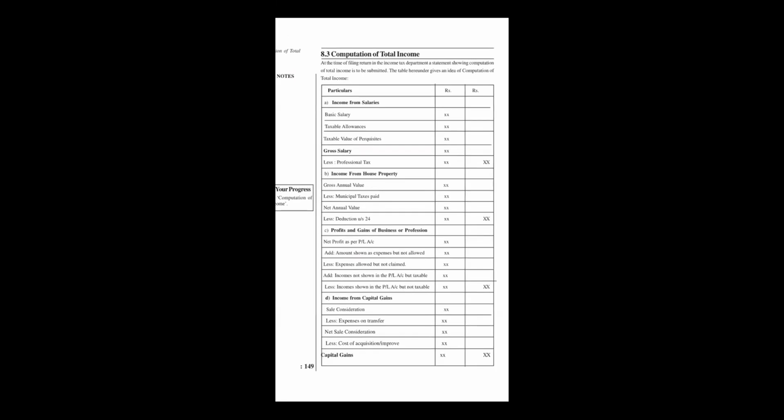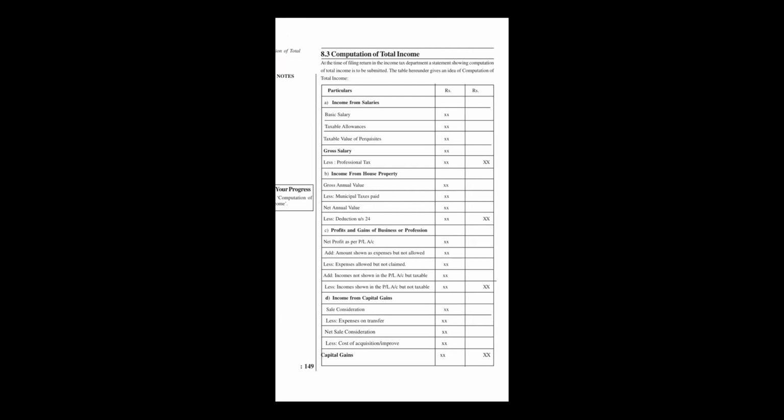After that, income from salary, then the income from house property. As we studied, gross annual value, less municipal taxes, and we get the net annual value. After that, we deduct under section 24, and the final total we get is income from house property.